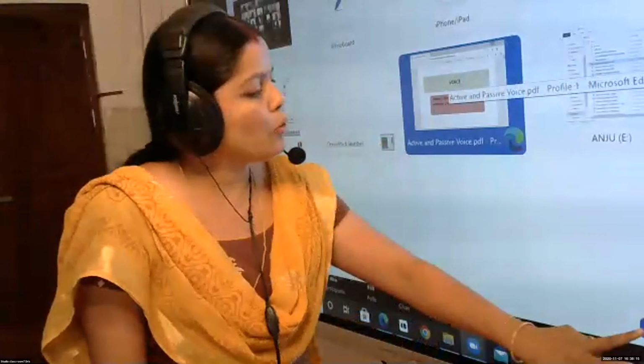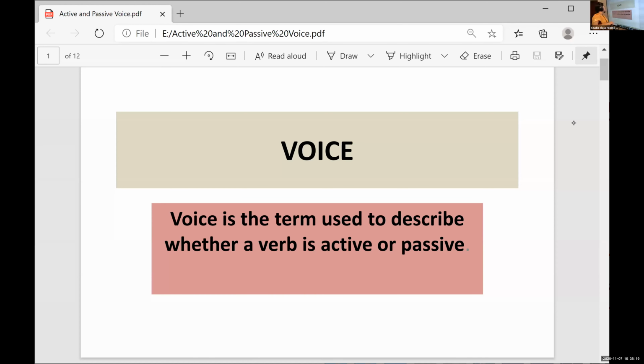We need to know more about this sentence. Look at here. Can you see the screen? Yes, ma'am. Okay. The definition of voice is here. A voice is the term used to describe whether a verb is active or passive.